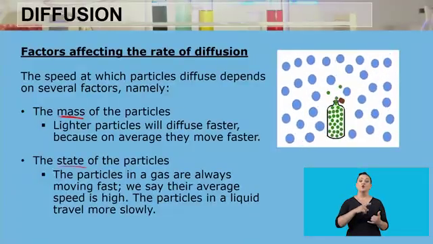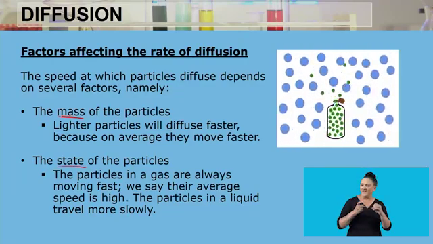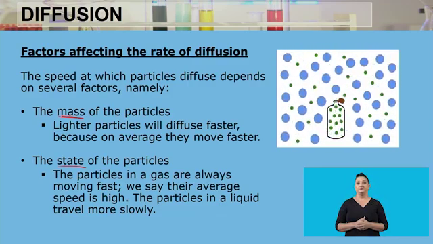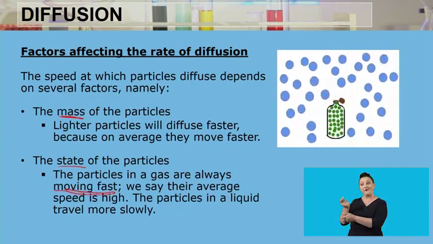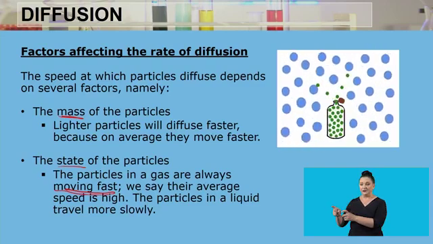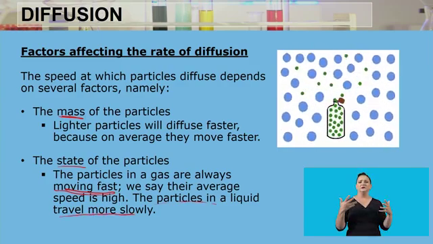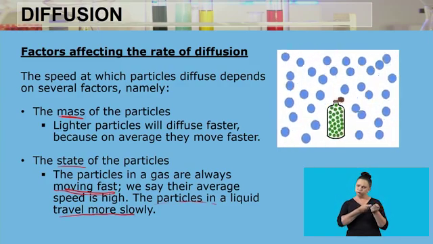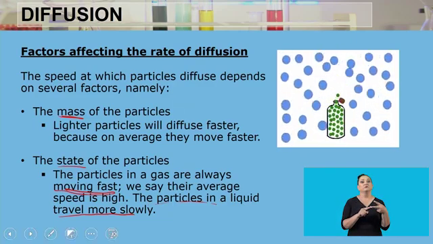Again, the state of the particle also affects the rate of diffusion. How does it affect it? The particles in a gas are always moving fast, and we know why: the force of attraction between the particles is weak, and also the spaces between the particles are large. We say that on average, the speed of gas particles is very high, which means the particles in a liquid travel more slowly because of the force of attraction and the spaces between them. But those are not the only two factors affecting the rate of diffusion.